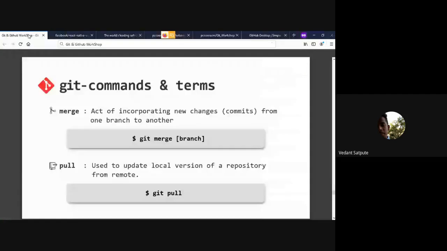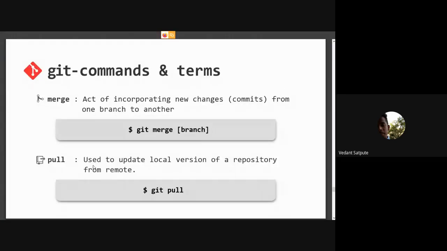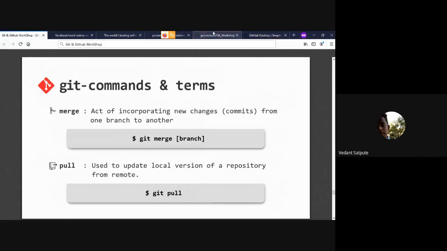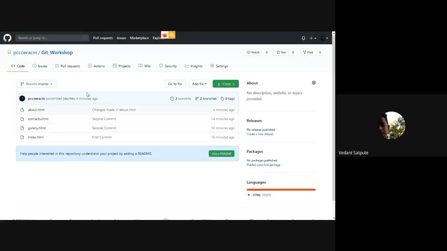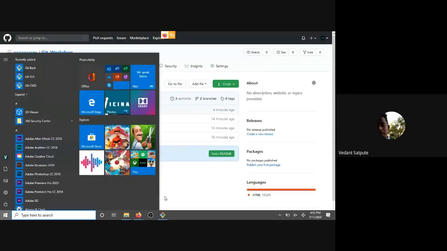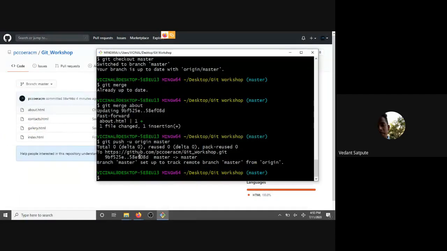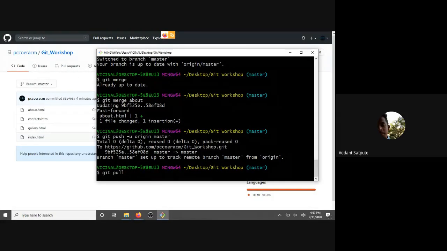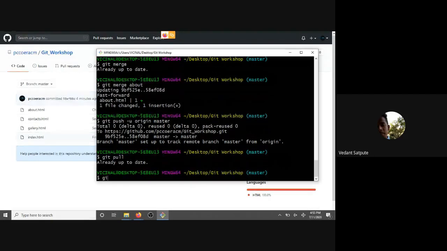So there is another thing called git pull, which is used to fetch from our GitHub repo. Suppose someone does changes in this area. When you log in tomorrow, you know that someone just did changes one day before. So you will do git pull. So we do git pull origin master. It won't pull anything.